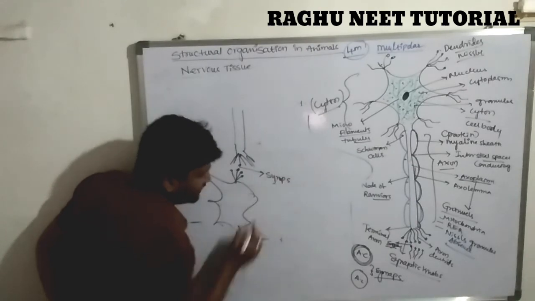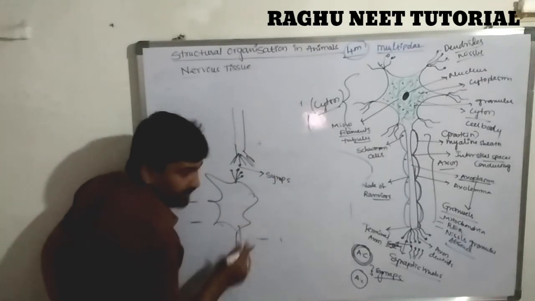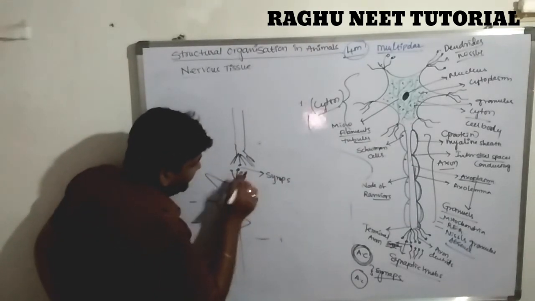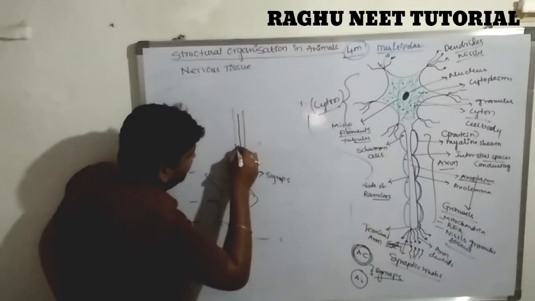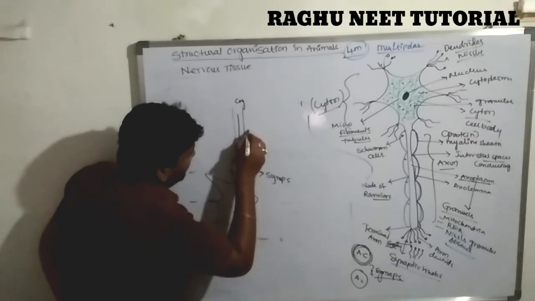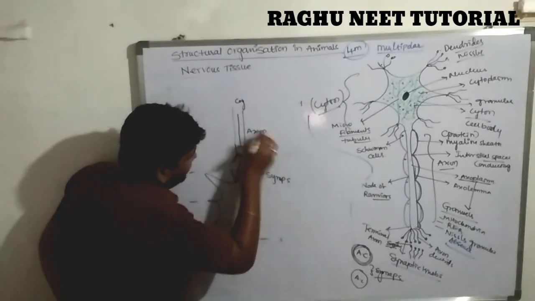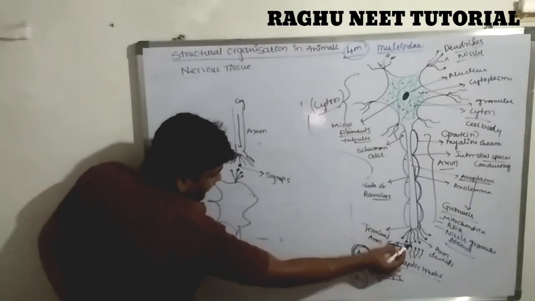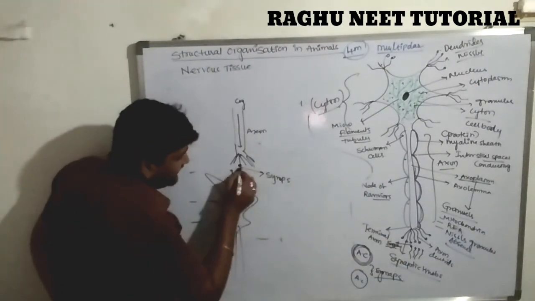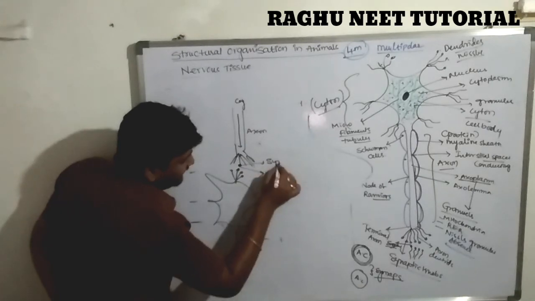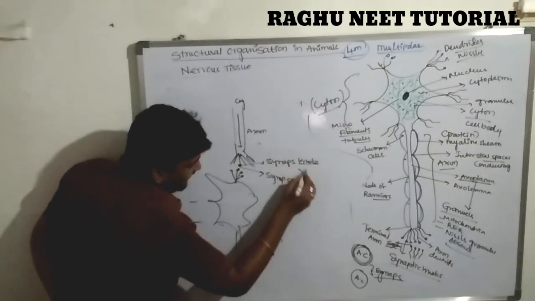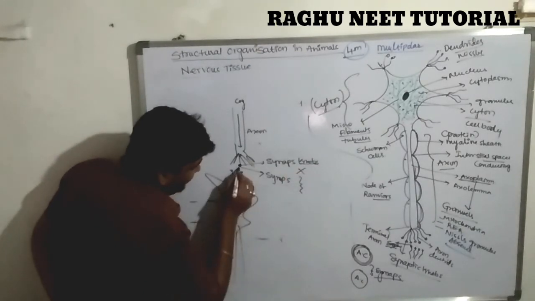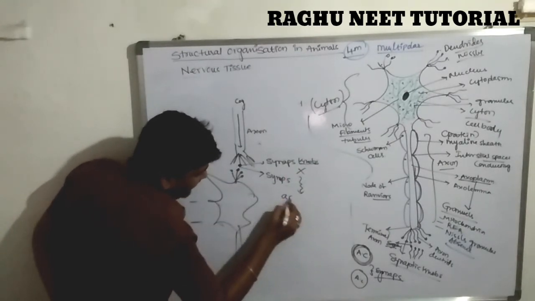So what is the importance of the synapse? The synapse contains synaptic bulbs. When the information passes from the cyton to the axon and reaches the terminal region of the axon, the synaptic bulbs or knobs break down, releasing a chemical known as acetylcholine.